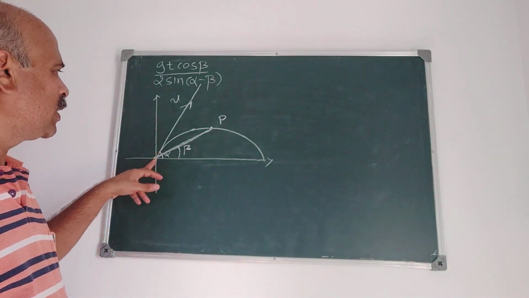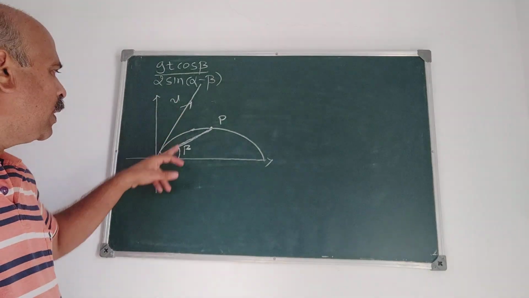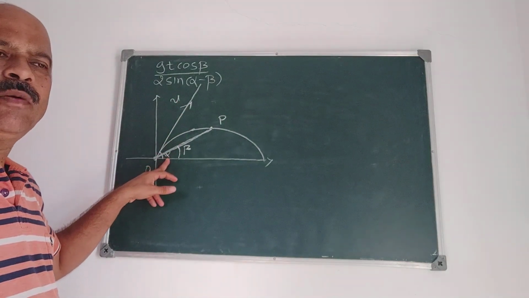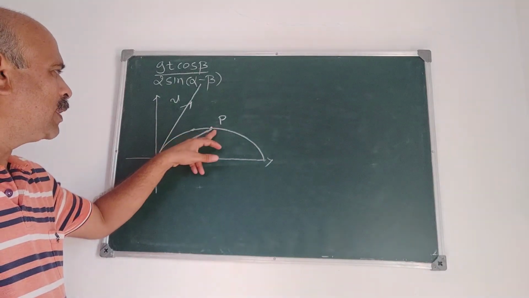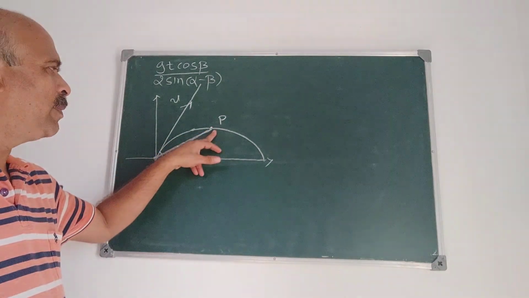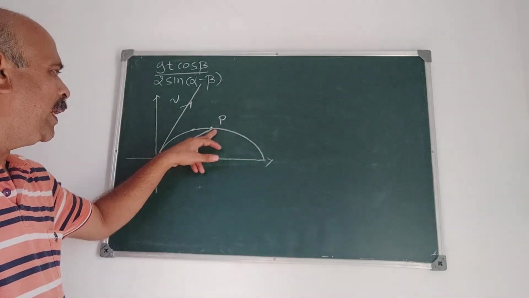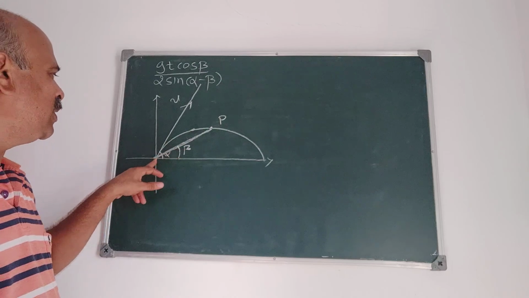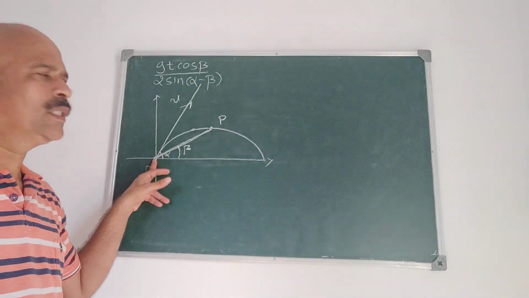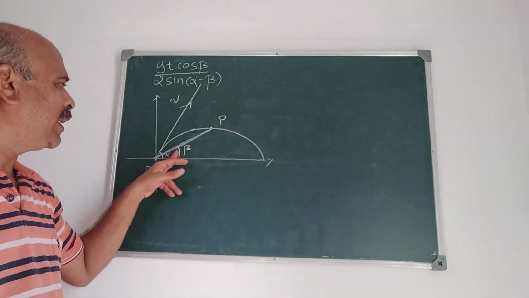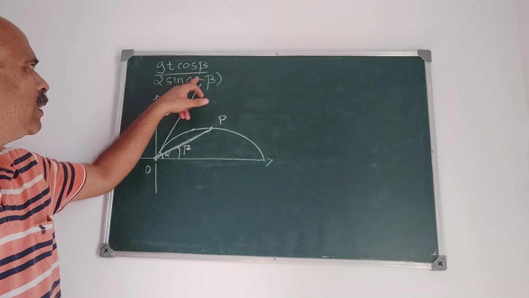A particle is projected from O with u as the velocity of projection and alpha as the angle of projection, so that after time t, P is the position of the particle. Elevation means that as seen from the initial point O, OP makes an angle beta. Then u must be this.